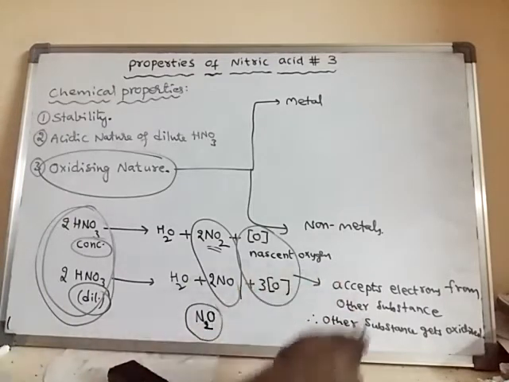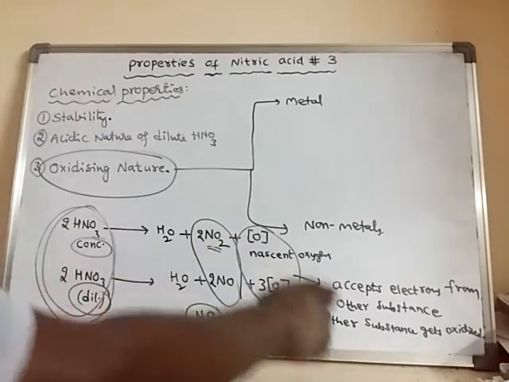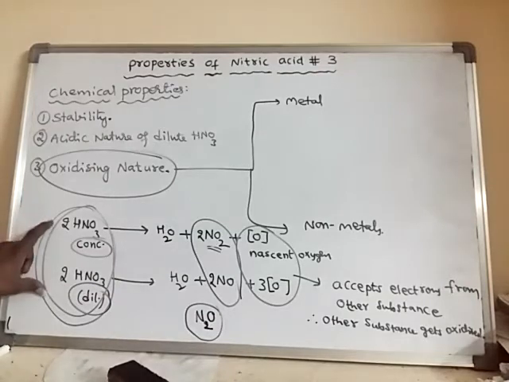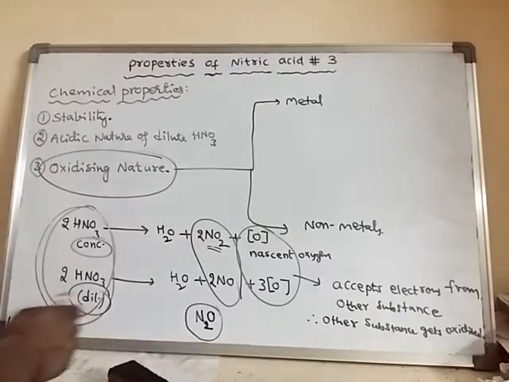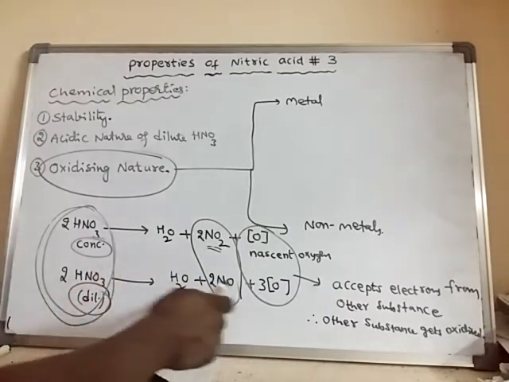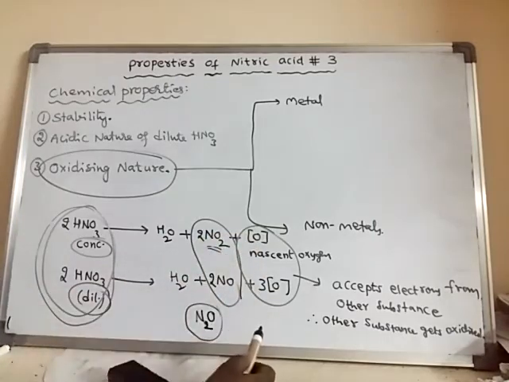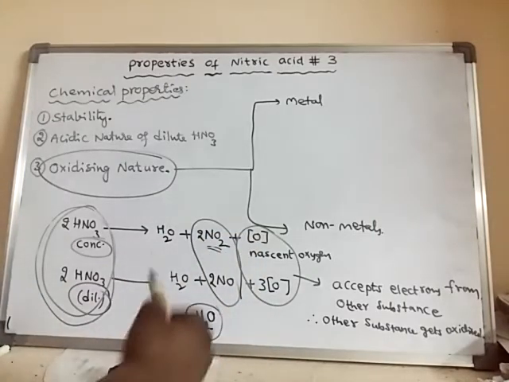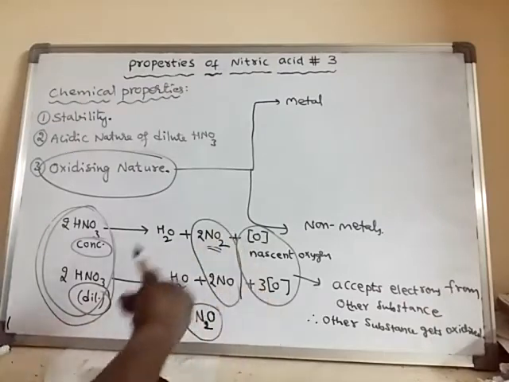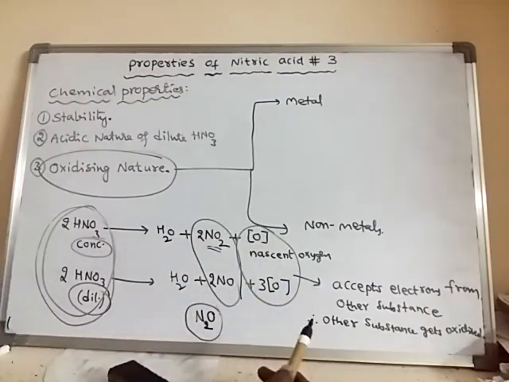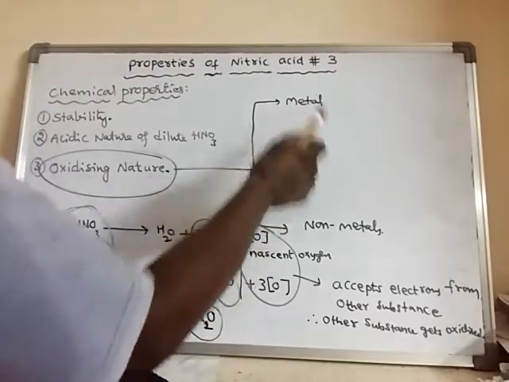So as a whole, nitric acid acts as an oxidizing agent. It may oxidize metals, non-metals, and even organic or inorganic compounds.